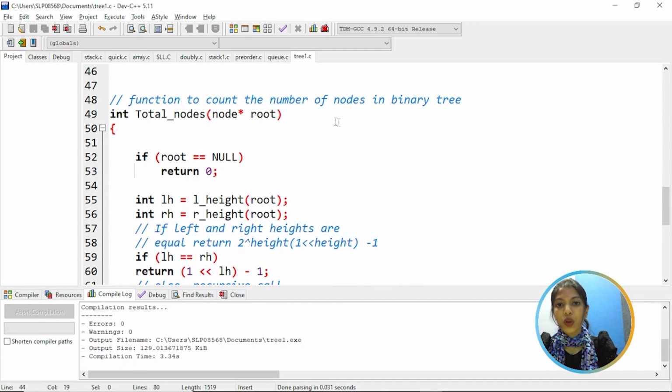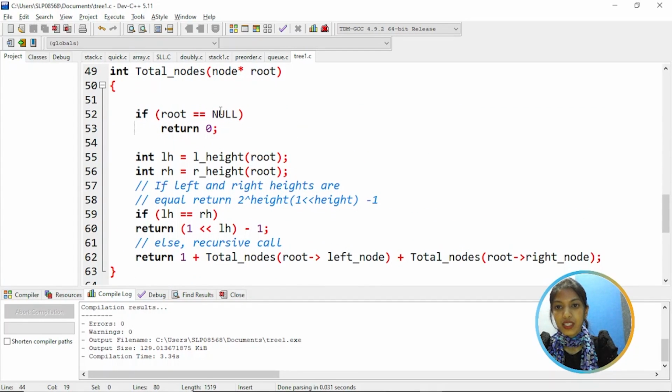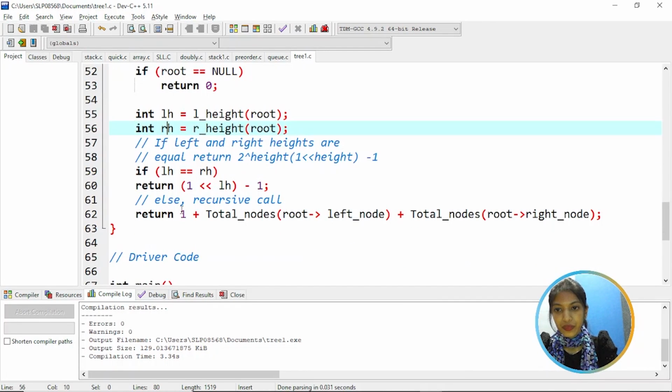Next, total node. This function is to count the number of nodes in a binary tree. If root is equal to null, that means return 0. Else we are assigning left height of a root to the LH and right height of a root to RH, and checking if the left and right heights are equal. If they are equal, that means return 2 to the power of height minus 1. Else we are having a recursive call. So we are calling 1 plus total node function plus the total node.